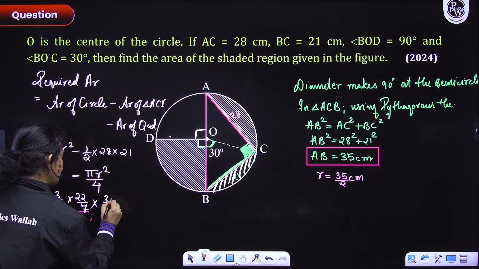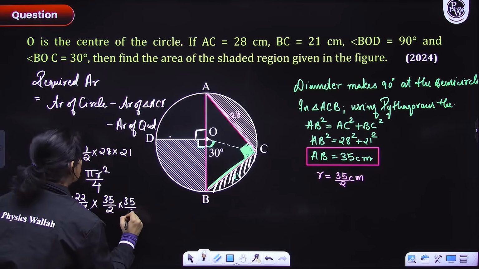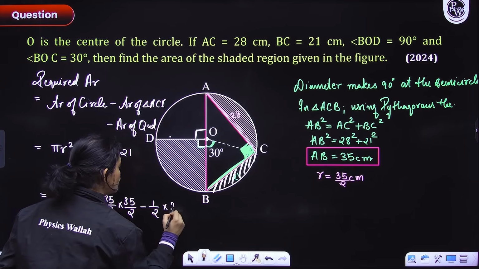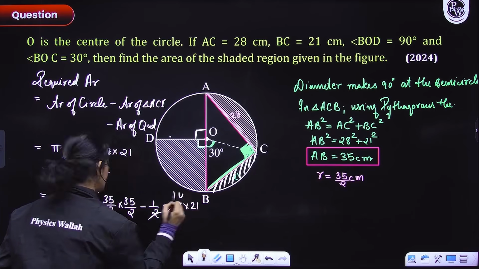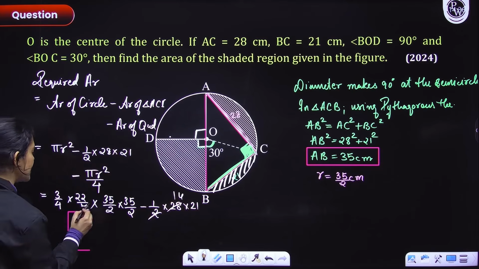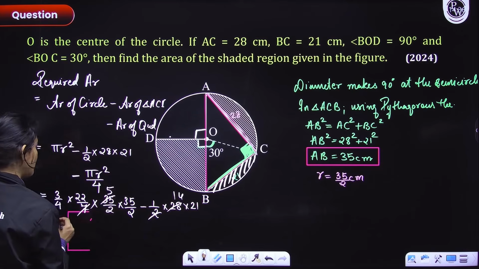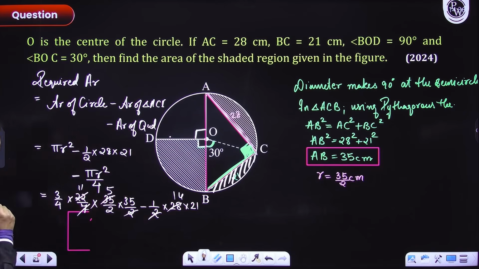So 35 by 2 into 35 by 2. Okay, minus half into 28 into 21. Chalo ji, let's quickly do it. Let's cancel all the things that we can. So 7 into 5 is 35. Okay, and here what we'll have? 2 into 11 is 22. That's it. I think I can't cancel anything else.